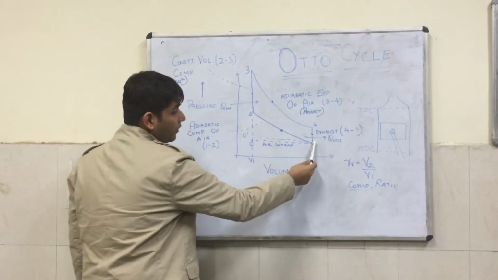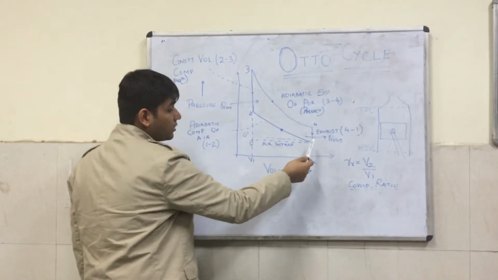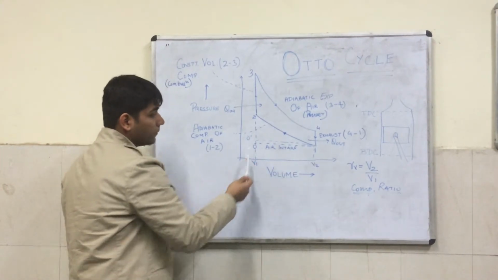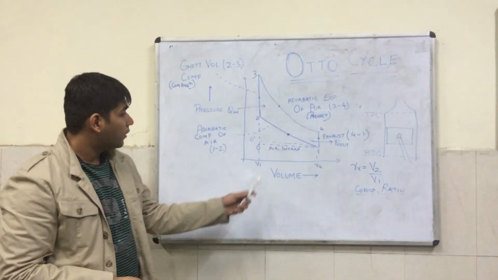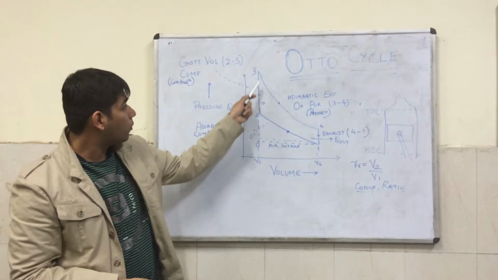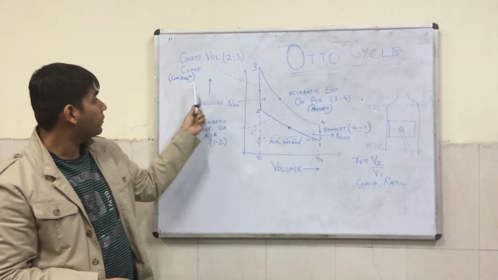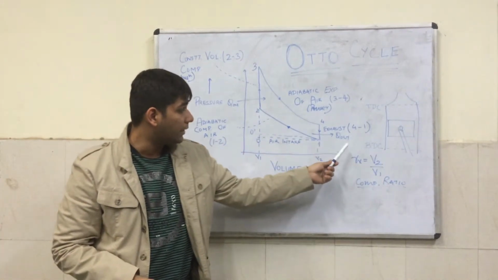And lastly, we see that the pressure at 1 is much higher than the pressure at the ambient, and hence all that air exits. Now a few terminologies. As you see, this is the point where Q in, that is the heat, is added, and it is at constant volume. This is the constant volume heat rejection.